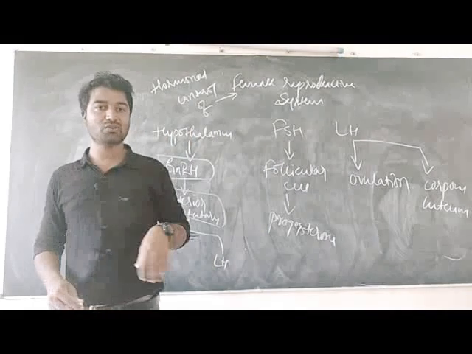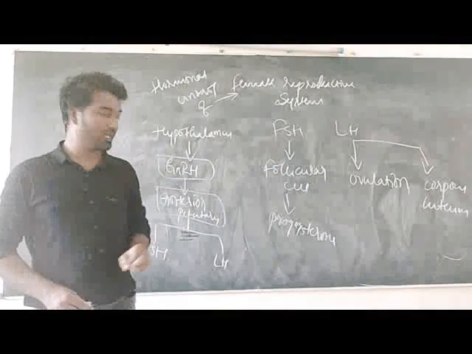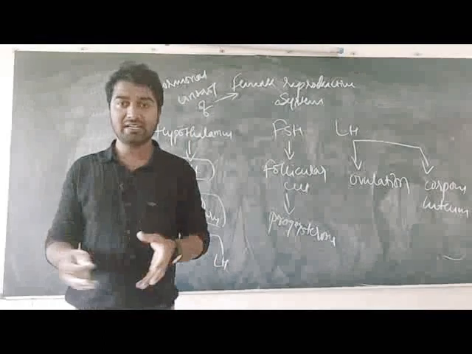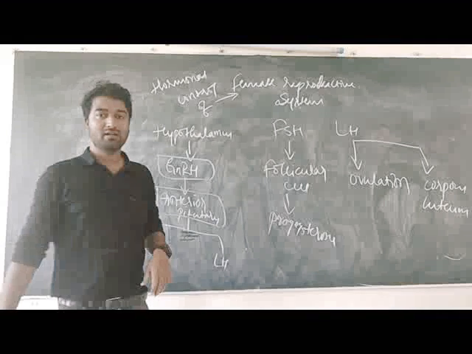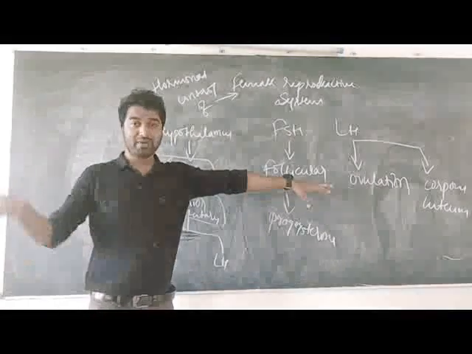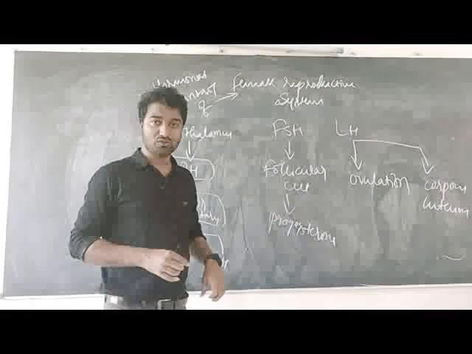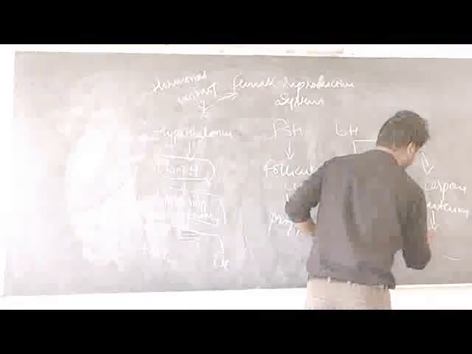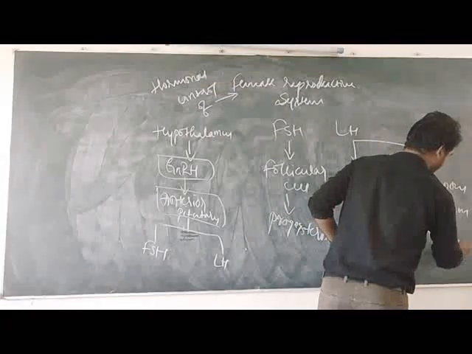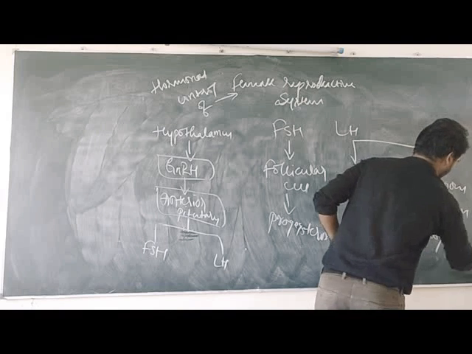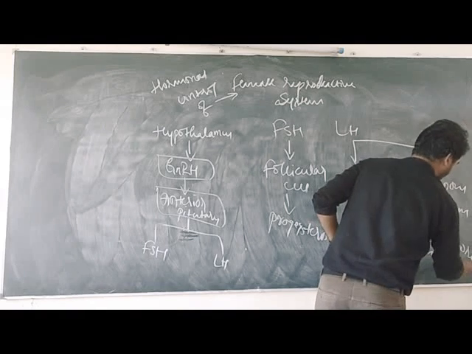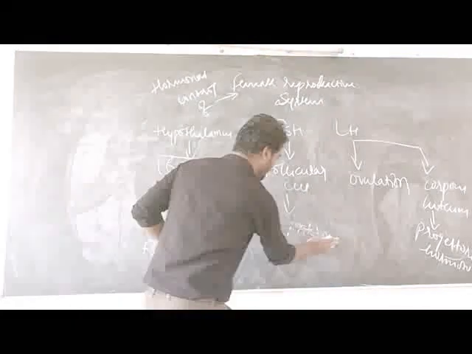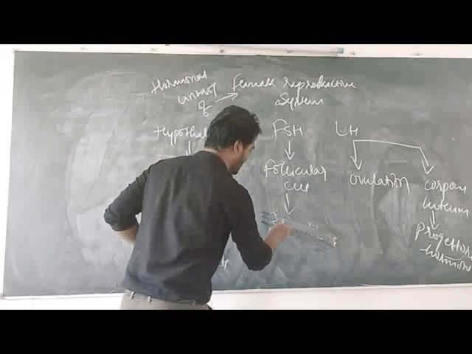Dear students, you are already familiar with the corpus luteum. The corpus luteum is a temporary endocrine gland in the female ovaries, which secretes progesterone hormone. Sorry dear students, here the follicular cells secrete estrogen hormone.